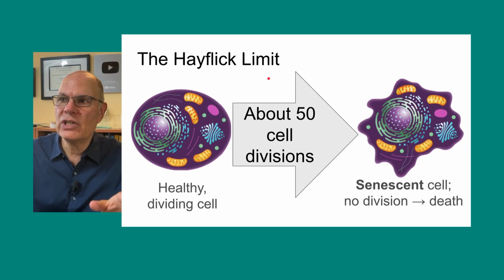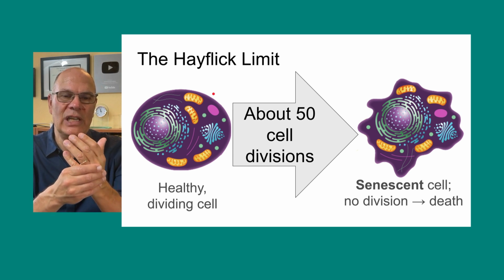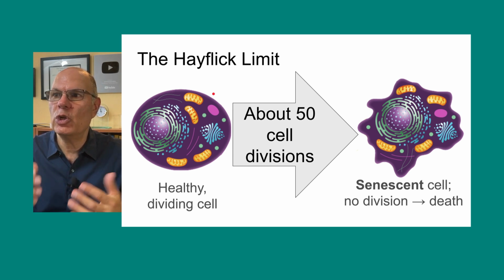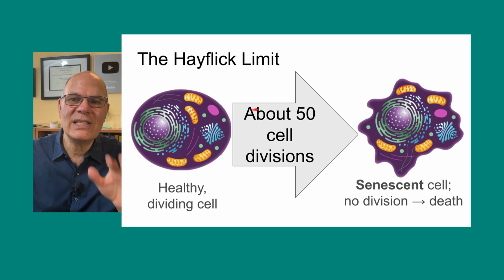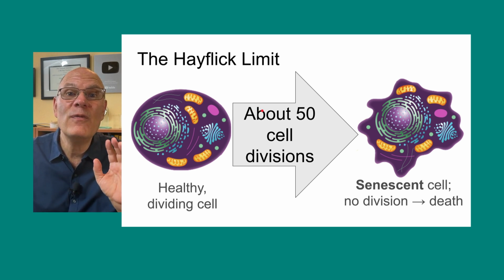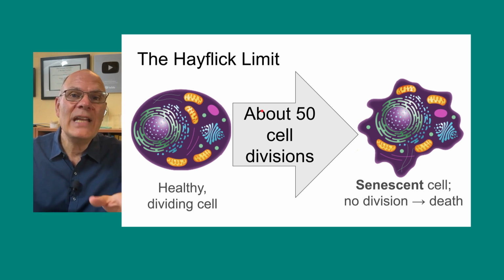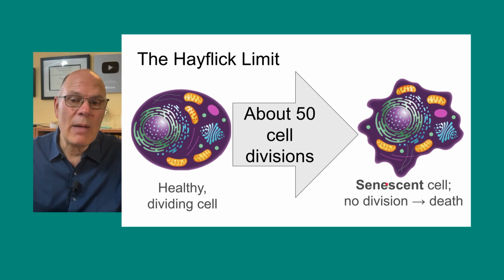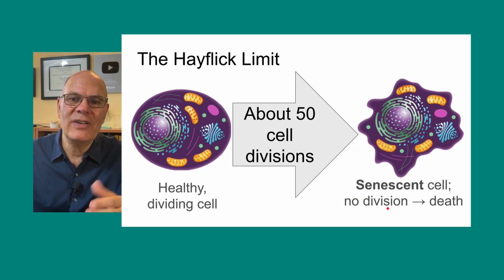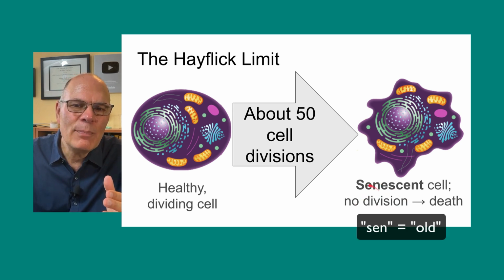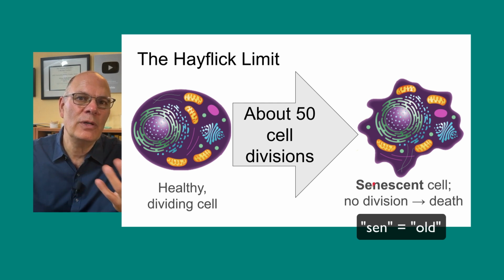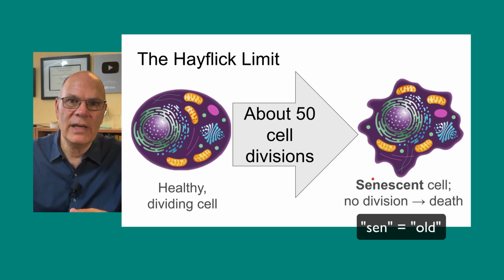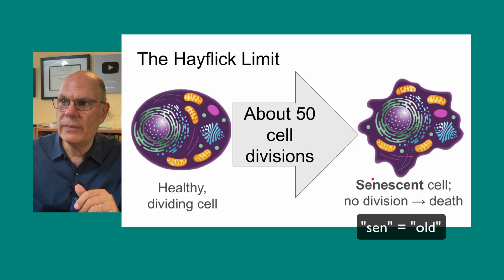What Hayflick discovered was that for most cells, for example, the cells that make up your skin, the cells that make up your internal organs, the number of times that a cell could divide is limited to about 50 cell divisions. And after that many divisions, the cell became senescent. That's probably a new word. And a senescent cell has no more cell division, and ultimately it dies. That prefix, SEN, if you think about the word senile, it's the same prefix. So it's loss of function.